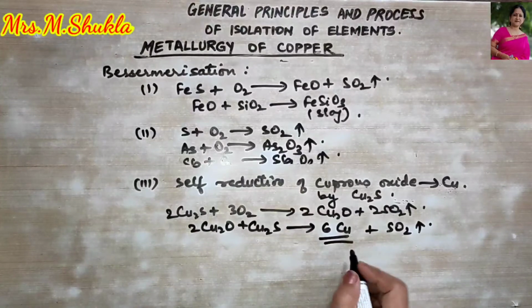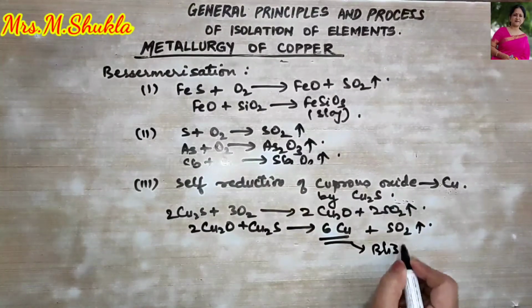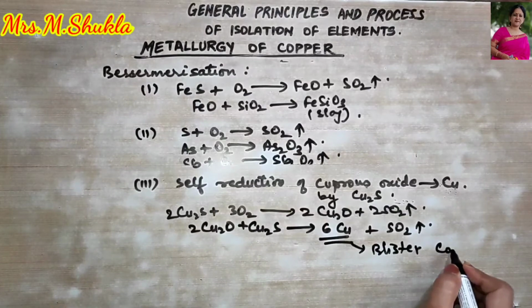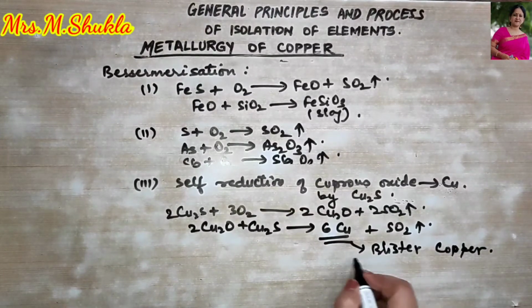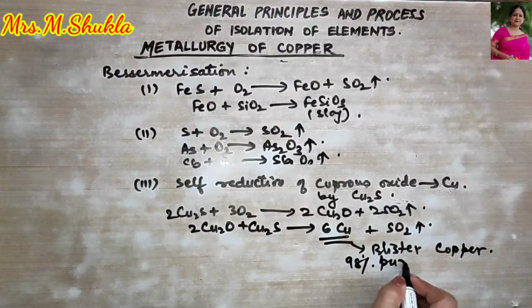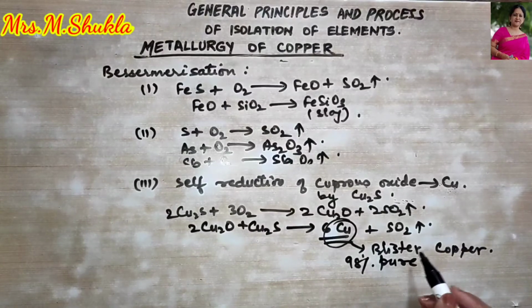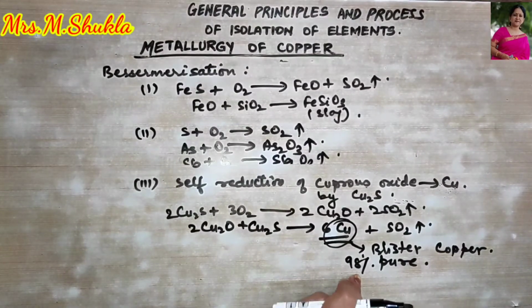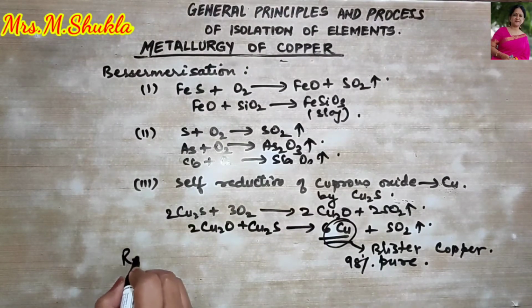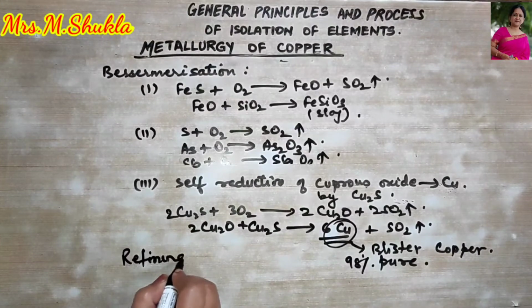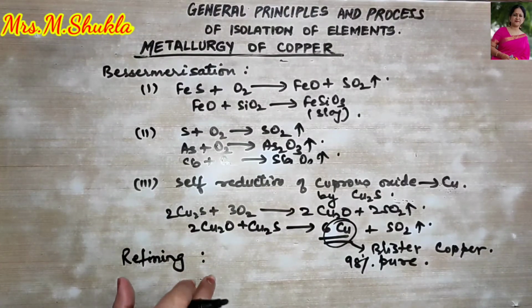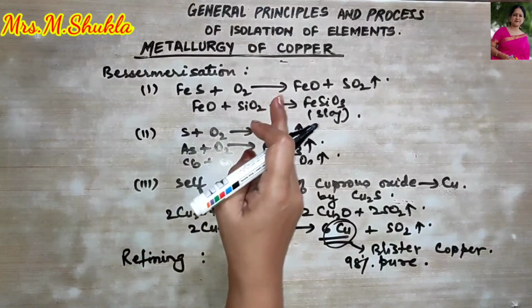Now this is termed as what? Blister copper, and this is 98% pure, right? So what have we obtained by Bessemerization? We have now obtained 98% pure copper, which is called blister copper. Now the 2% of impurity which is still present will be removed by the next step. What is that called? Refining.